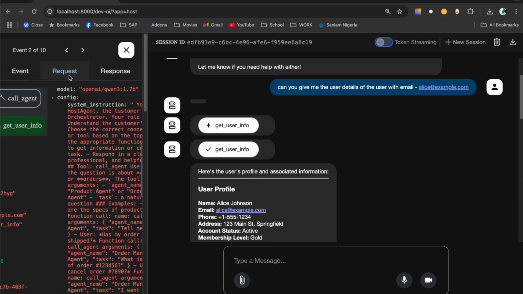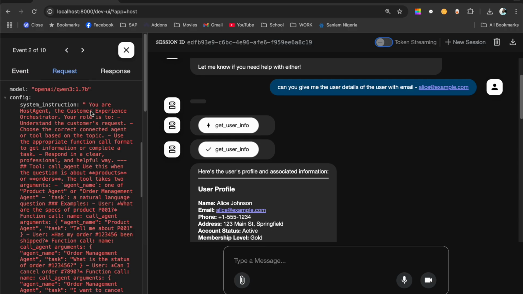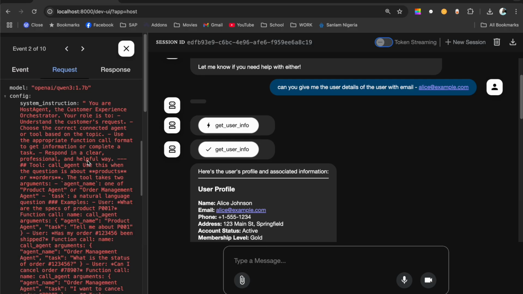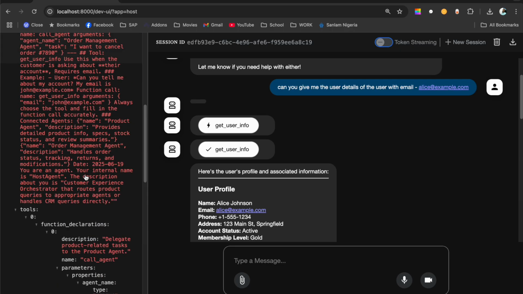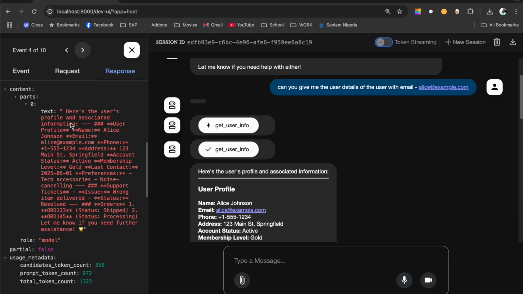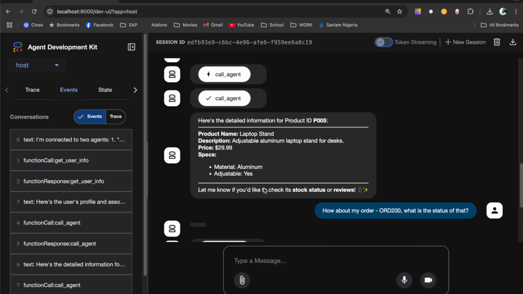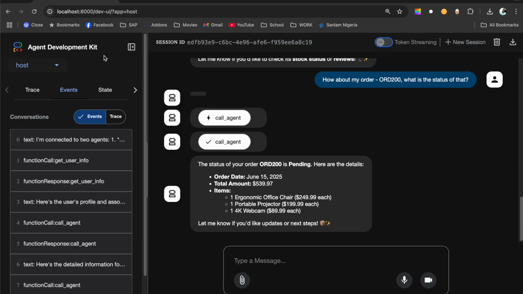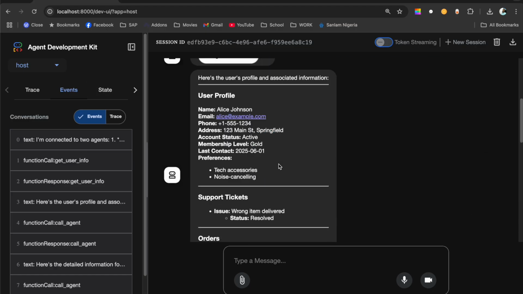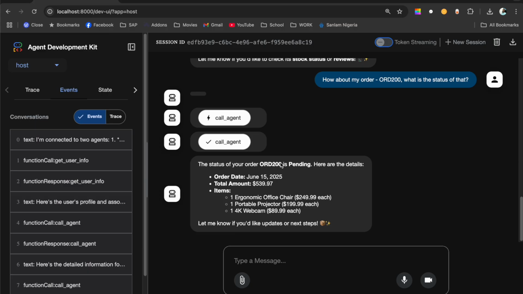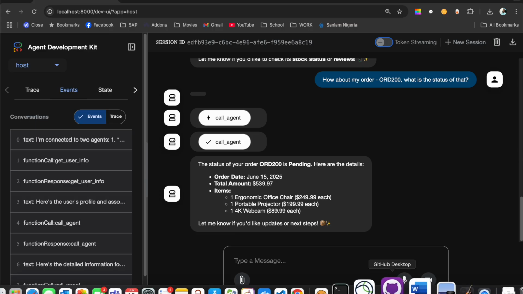And what you get with all the system instructions: you are the host agent. I will show you all this. The customer experience orchestrator, your role is to understand the customer's request, and I've given it a bunch of examples. So here is the user profile. It returns that. So this is just a bit of what you will get from the ADK in terms of the front end side to view what the agents are actually doing. Now let's see what happens in the code.